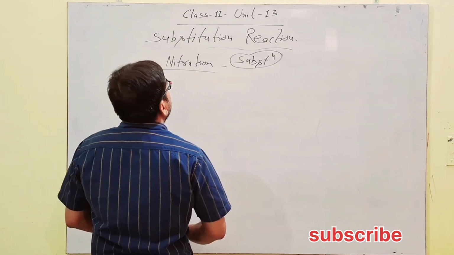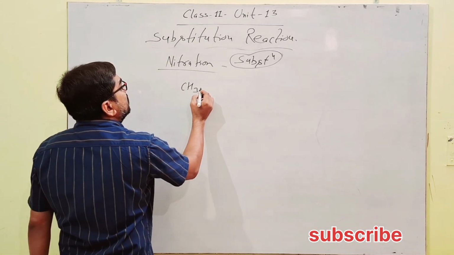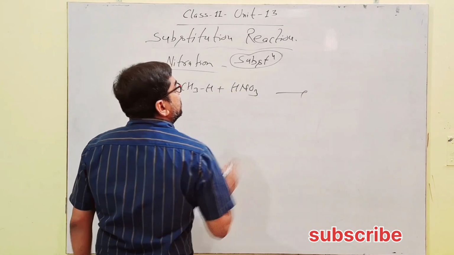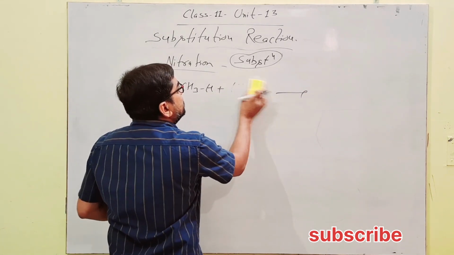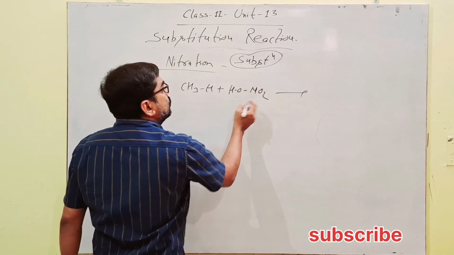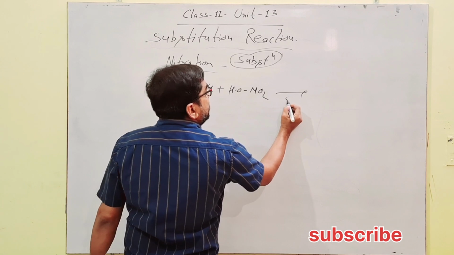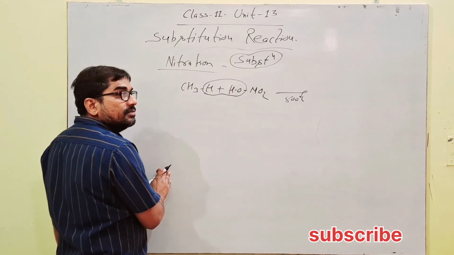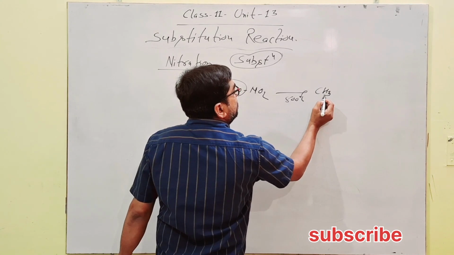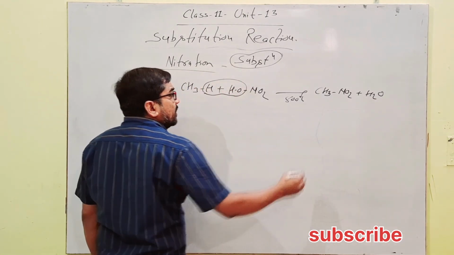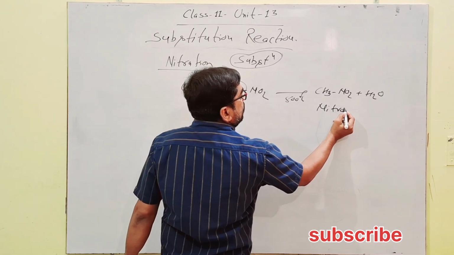Like CH4, and nitric acid HNO3. This nitric acid can be written in this way, OHNO2, at high temperature 500 degrees centigrade. Now elimination of H2O and formation of CH3NO2 plus H2O. Nitromethane is obtained.